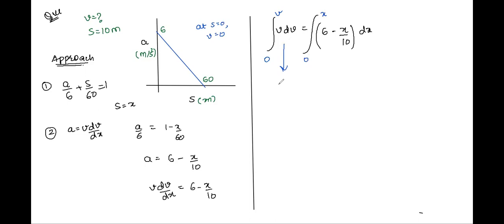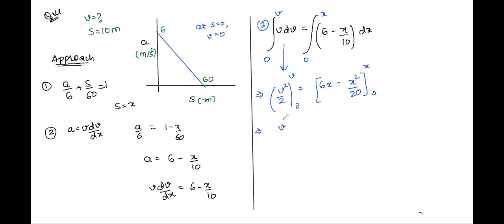Next part, tell me. Now its integration should be v square by 2. Okay, so we have integrated and taken limits on both sides. Atul is saying that this will be v square by 2, and on the other side, 6x minus x square by 20. Very good, excellent, Atul. So this will be 6x minus x square by 20, and we'll go from 0 to x. Limits 0 to x, right.